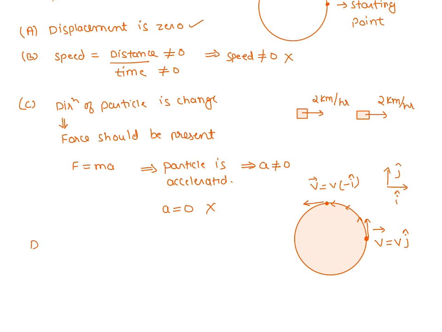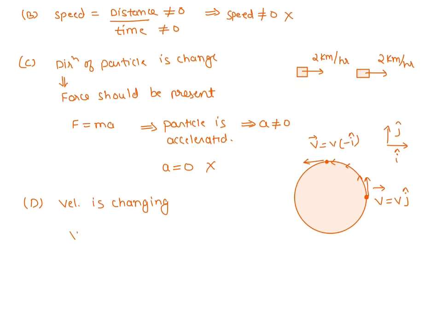So I can say for option D, velocity is changing. But can I say magnitude is constant? Yes, the magnitude of velocity is constant. But velocity is not constant. Why? Because its direction is changing. So can I say velocity is changing?